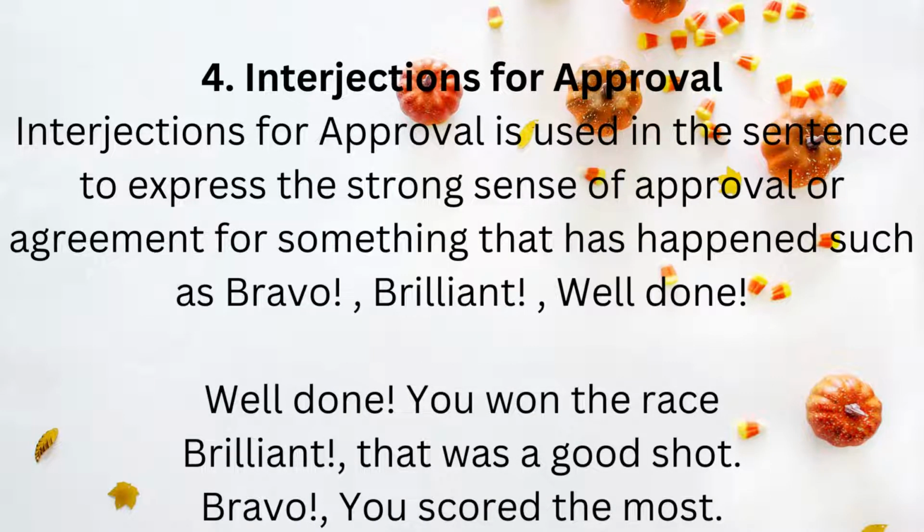Now the fourth one is interjections for approval. These are used in the sense of approval or agreement for something that has happened that has made you happy. So interjections for approval are used in a sentence to express a strong sense of approval or agreement for something that has happened, such as bravo, brilliant, and well done. For example, "Well done, you won the race." "Brilliant, that was a good shot." "Bravo, you scored the most."